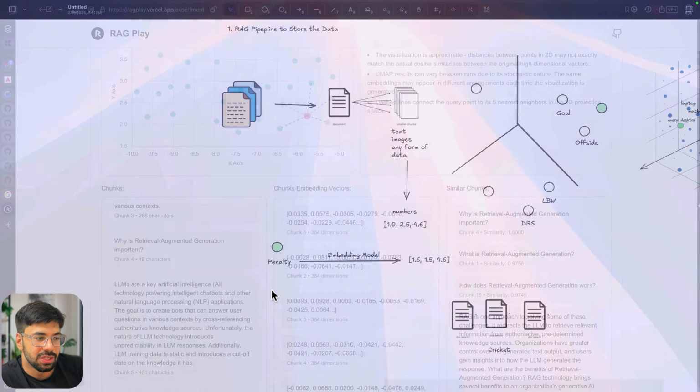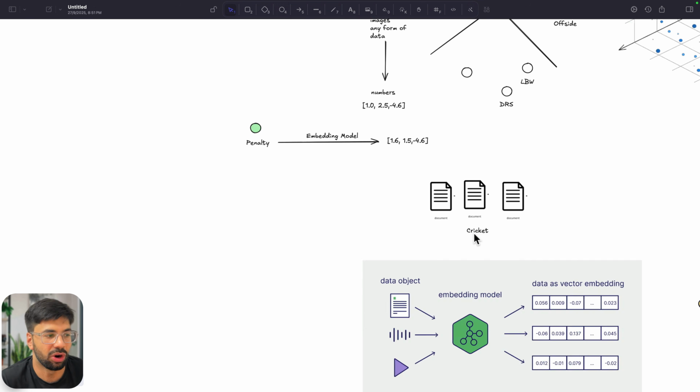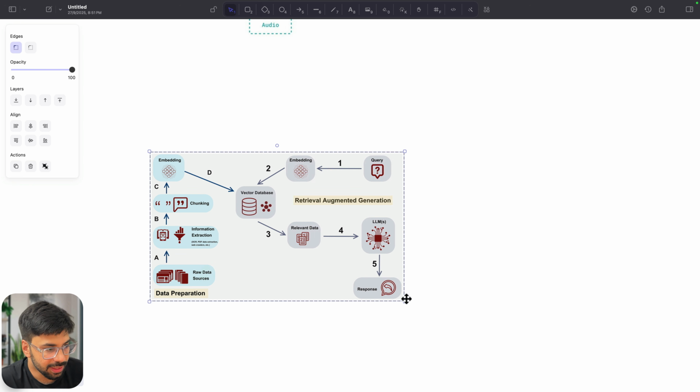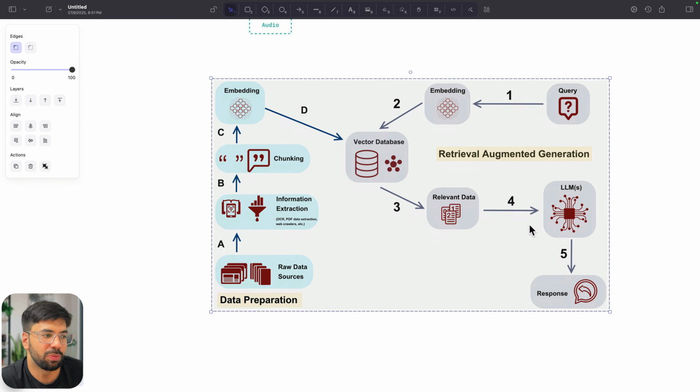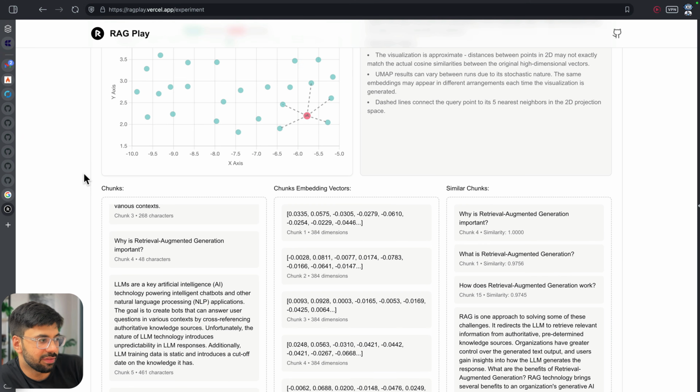Now to quickly explain what RAG is, these are the two steps which you have understood. See, this is the exact diagram with which RAG will now be a lot clearer. We have the raw data sources: your science book, your maths book, everything. We extract the information from it. We can have PDF, any OCR, any crawling, anything. Then we form chunks, and we do the embedding here. This is what we did here as well.